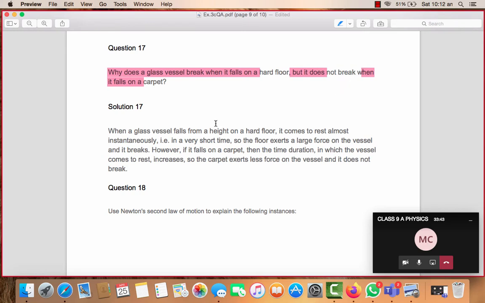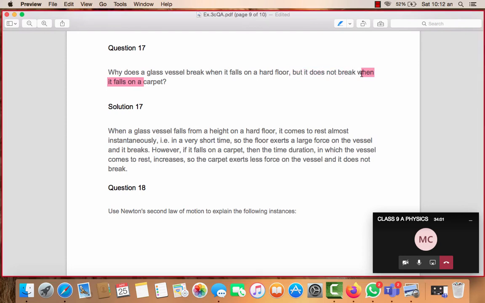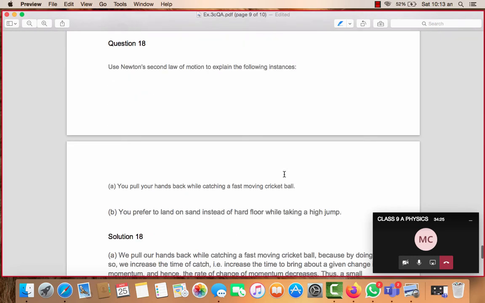So that explanation, as I said, is more than enough, students. You just have to write that if a glass vessel falls on a hard floor, the time of impact is less, so the impact of force is more, which causes it to break. When it falls on a carpet, the time of impact is more, it takes more time, so the impact of force decreases, and that prevents the glass vessel from breaking. For all the explanations you can write the same.